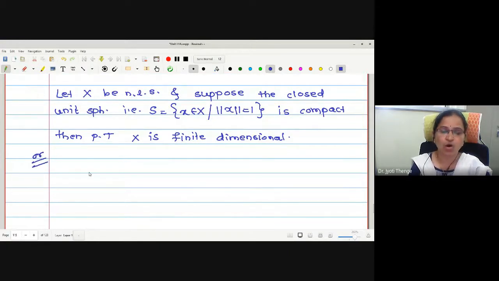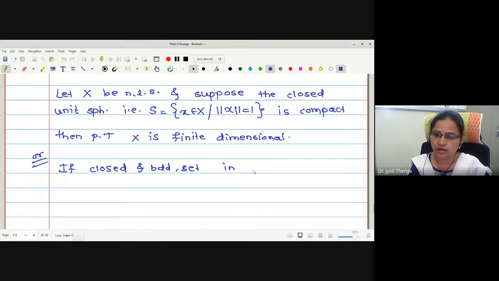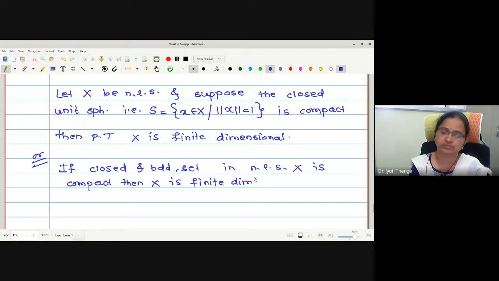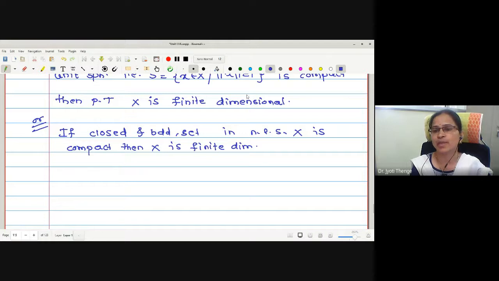One can write an equivalent statement: if closed and bounded sets in a normed linear space X are compact, then X is finite dimensional. What is the definition of compactness? What do you know about compactness?